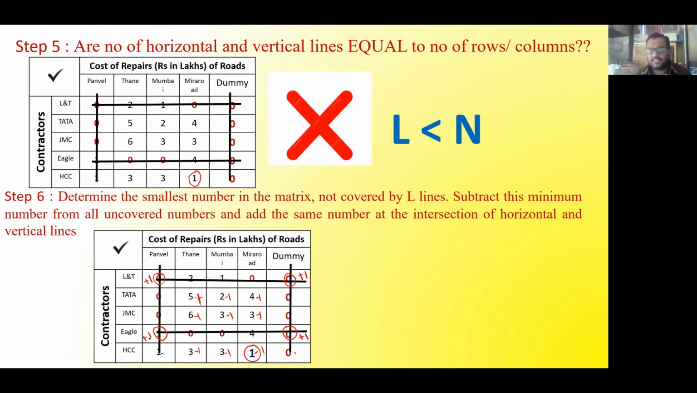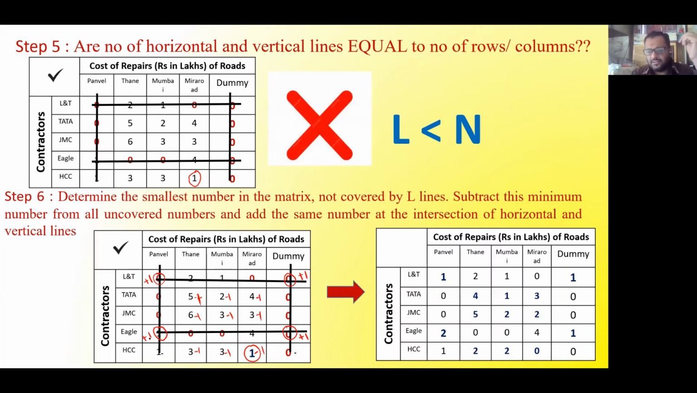If someone has done the cutting in another way, then accordingly the minus will be there and the add at the intersection. This step will differ from person to person. It depends on how they have covered the zeros in rows and columns. But the final solution will come the same. So after doing this, I will get this as my matrix.